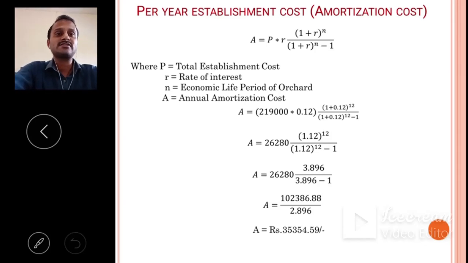Okay, that's all from our today's presentation. For fruit crops like mango and coconut, the economic life period and also the establishment period vary. So take care while deciding the economic life period.